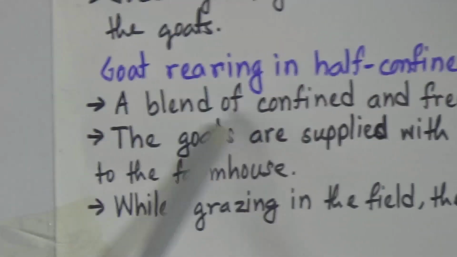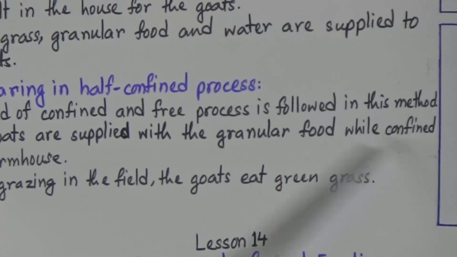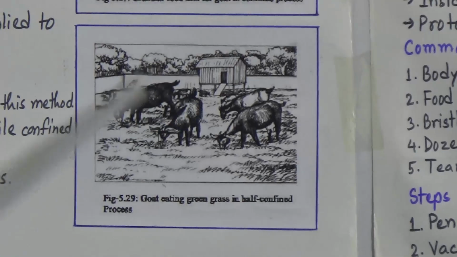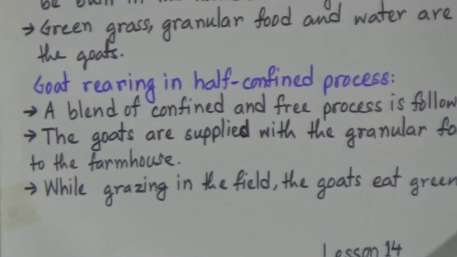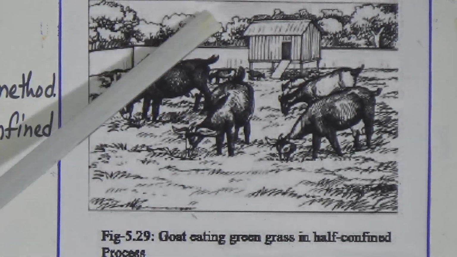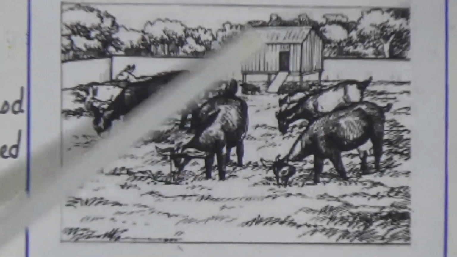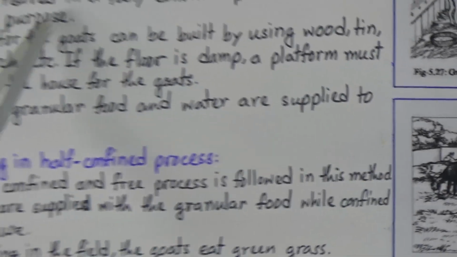Okay, let's read. A blend of confined and free process is followed in this method. The goats are supplied with the granular food while confined to the farmhouse. So while they are confined, they are provided the granular food. And while grazing in the field, the goats eat green grass. Now look, now they are grazing and they eat green grass. And when they are confined in the farmhouse, they are provided with granular food. So lesson 13 is about the method of rearing goats.